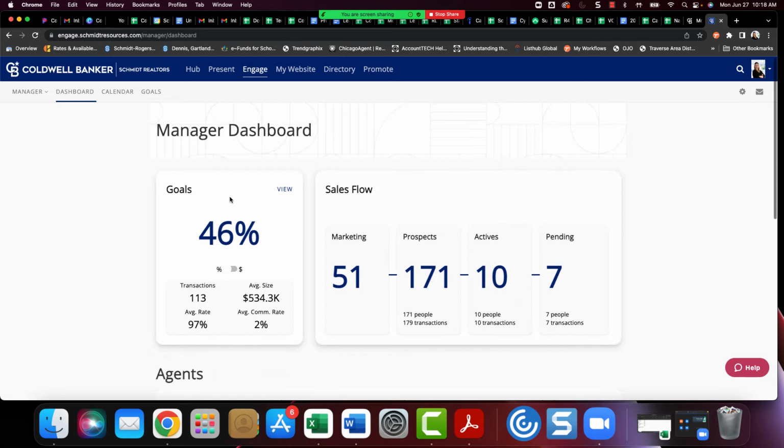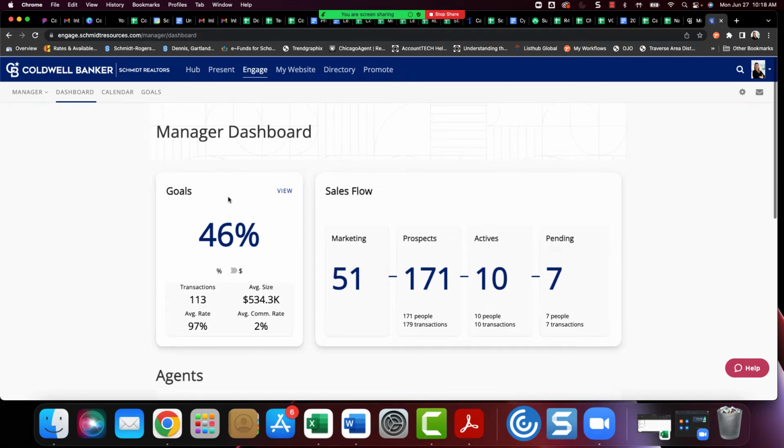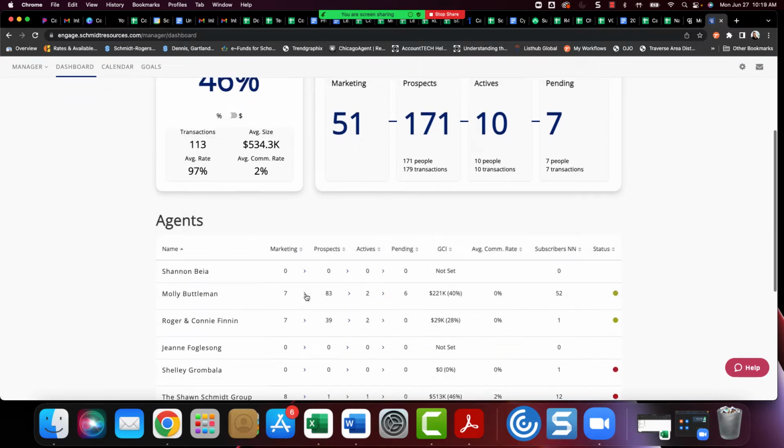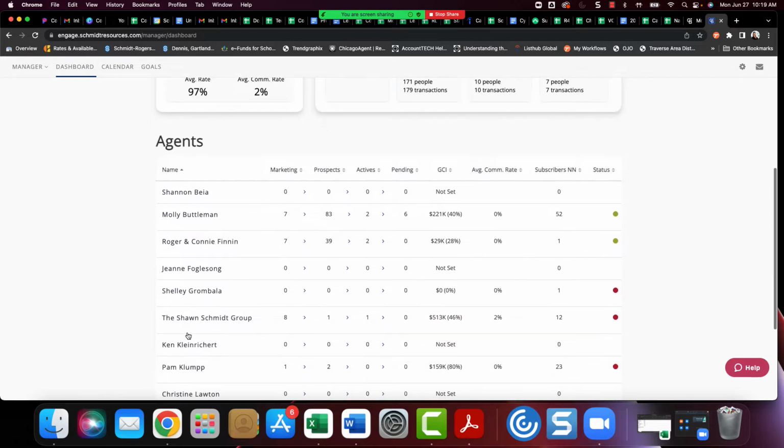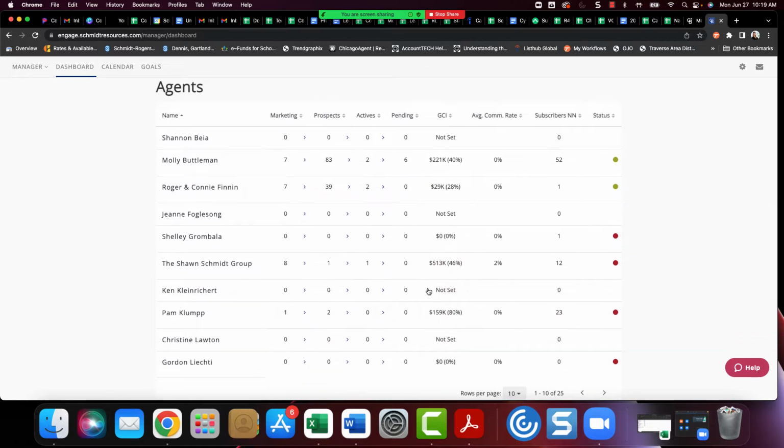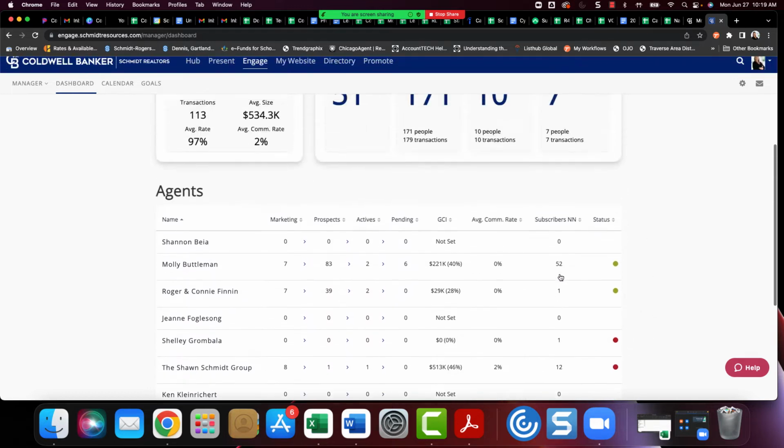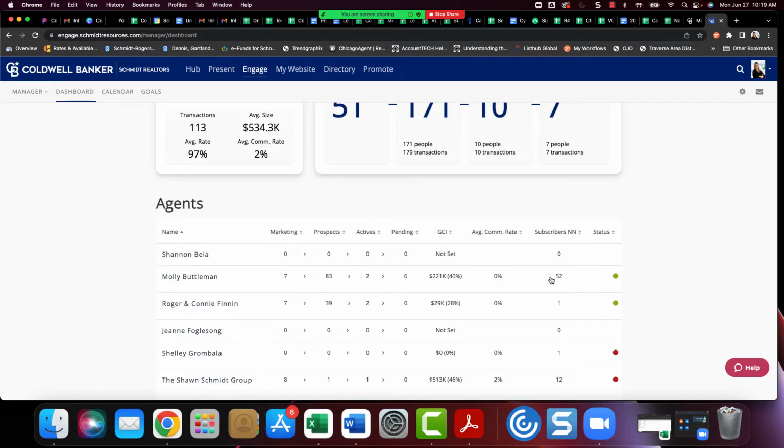Now you can see when I first log into my Moxie, I have the manager view. Any of the managers in the company will have this view. It'll track where their offices are via the goals that their agents have set forward. It also includes all of the sales flow, how many people are in marketing, how many are prospects, how many are active, how many are pending. And then it allows them to assist their agents in reaching their goals by tracking it for them. It'll tell them who hasn't set a goal and who has set a goal and where they're at in that goal. Obviously green, yellow, red. Green means they're on track, red means they have some more work to do, and yellow means that they're close to going into the red, but they're not quite there yet.